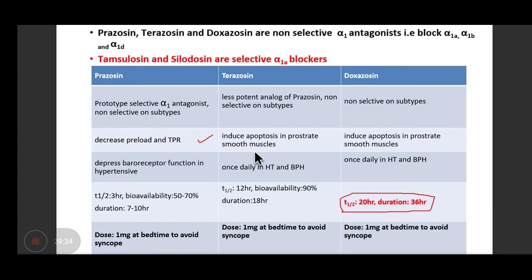They decrease preload and TPR. Terazosin, important point is it induces apoptosis in prostate smooth muscle. Same is the story with doxazosin. So once daily they are given. That is the only indication. So if the patient has got prostate hypertrophy and he is hypertensive also, so they can be given. Tamsulosin and silodosin, they are selective alpha 1A blockers.